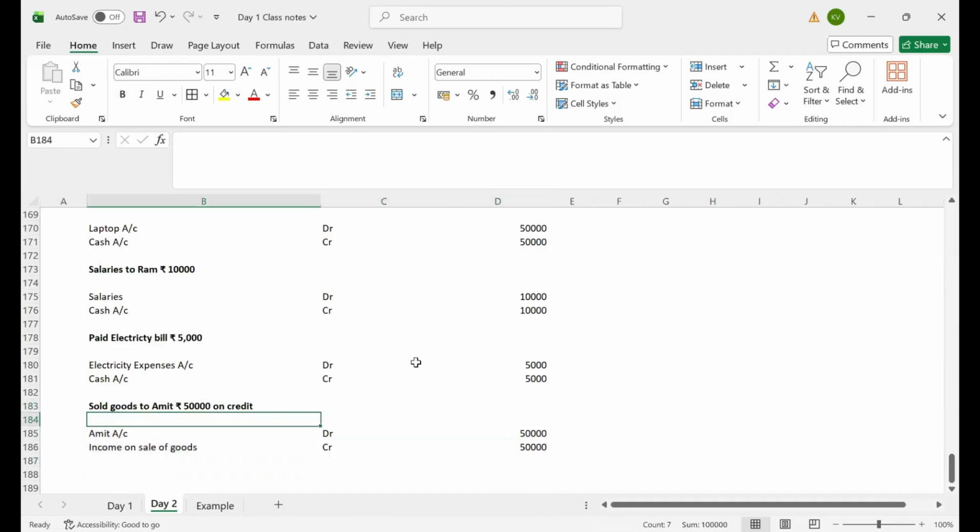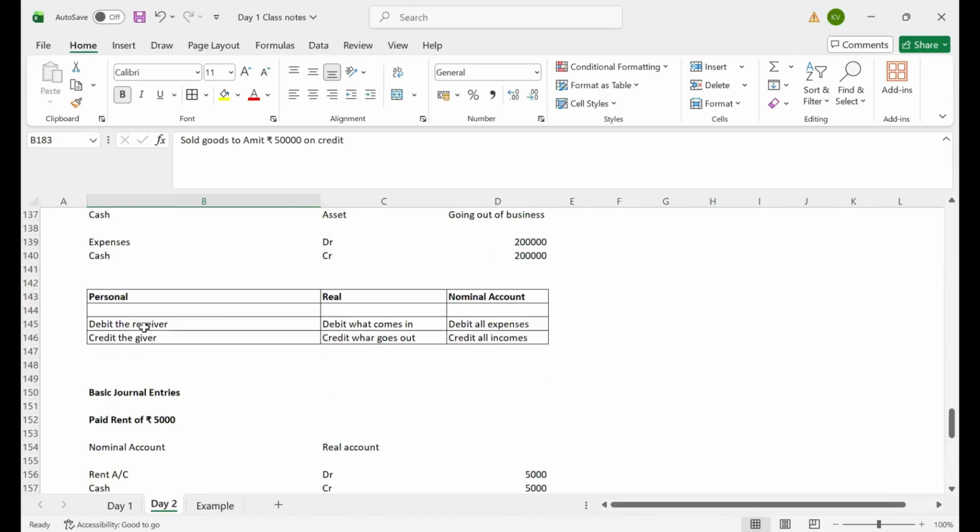I will explain one more time. I sold goods to Amit for 50,000 on credit. Now you need to see two legs for a transaction: what is going to be debited and what is going to be credited. Here a personal account is involved. Amit is an individual, so we look at the golden rule relating to personal accounts. There it clearly says debit the receiver and credit the giver.